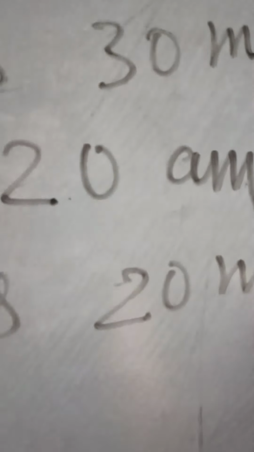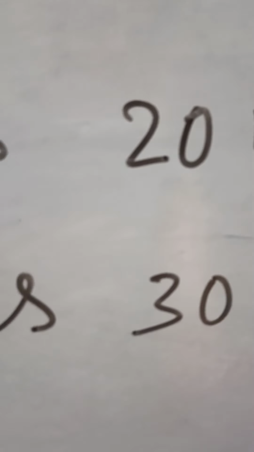Now subtract 9 hours 20 minutes minus 7 hours 30 minutes. Again do the same way.